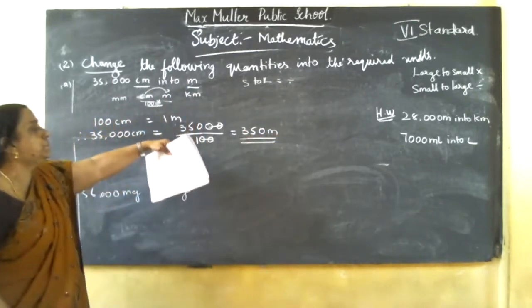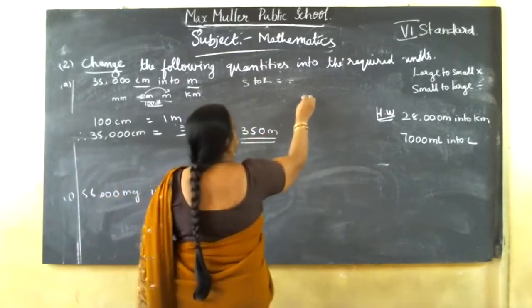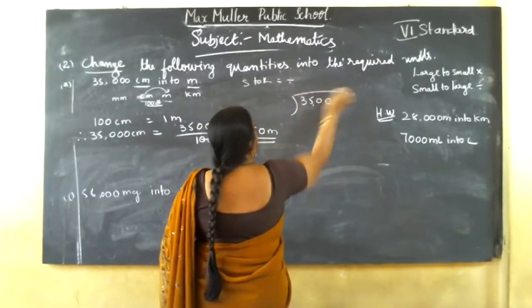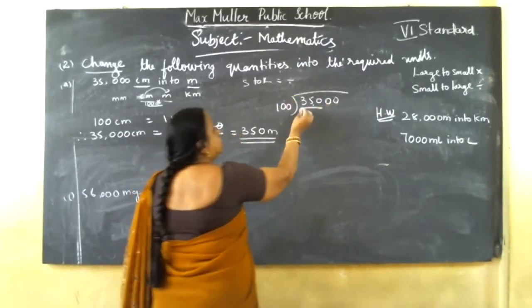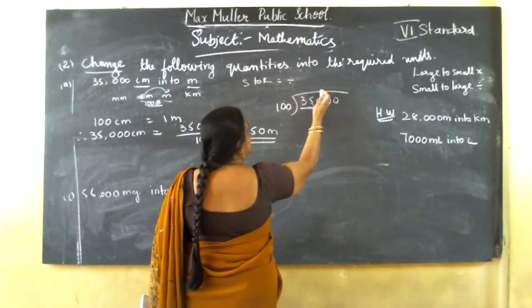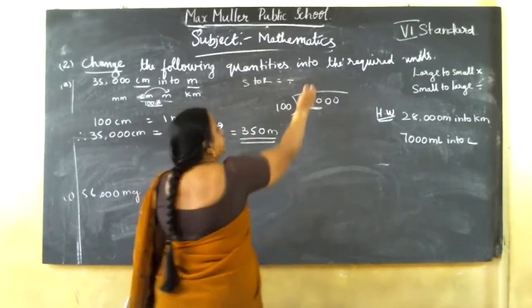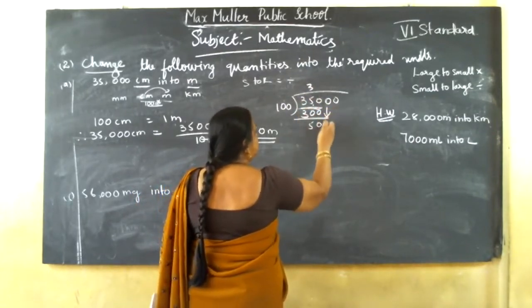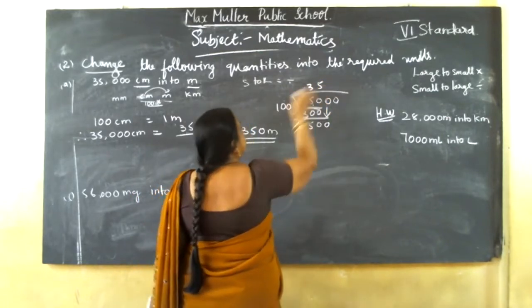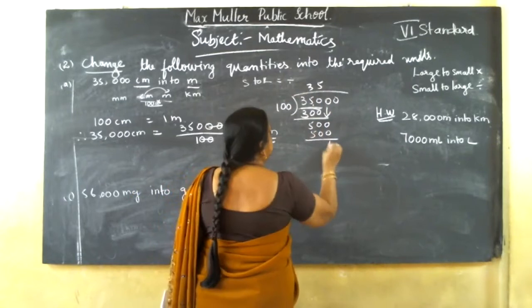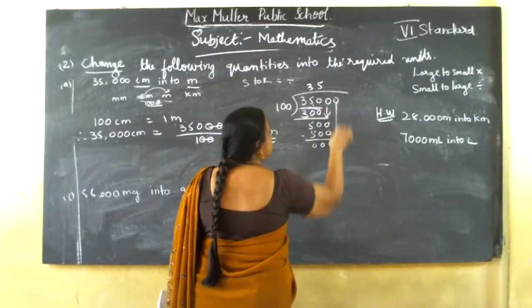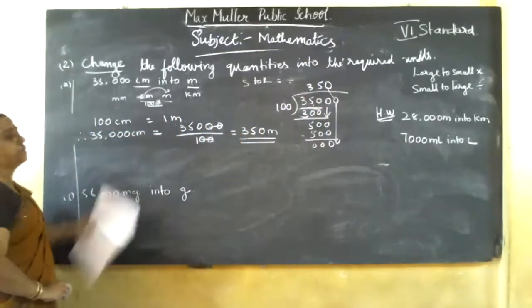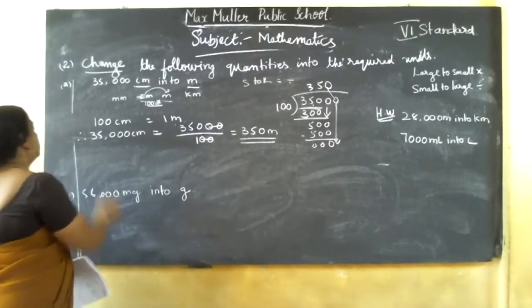If you don't know how to divide like this, you can go for the long method also. 35,000 divided by 100. So how many hundreds are there in 3? No. In 35? Take 3, 5, 3. 100 threes are 300. Now bring down the 0 and 5. 100 fives are 500. Then 0, 0, 0. This 0 you can't divide, so you take the 0 here. You can do both methods, shortcut or long division, and you will get the same answer.